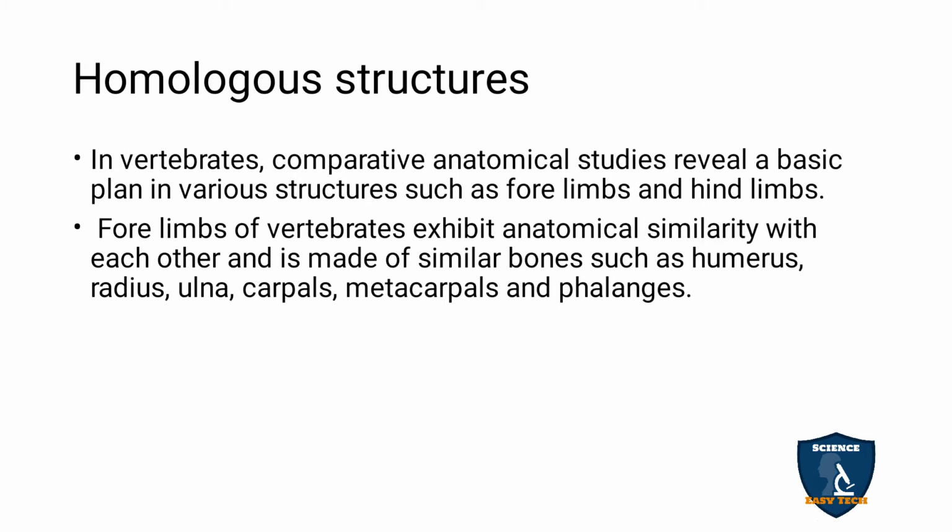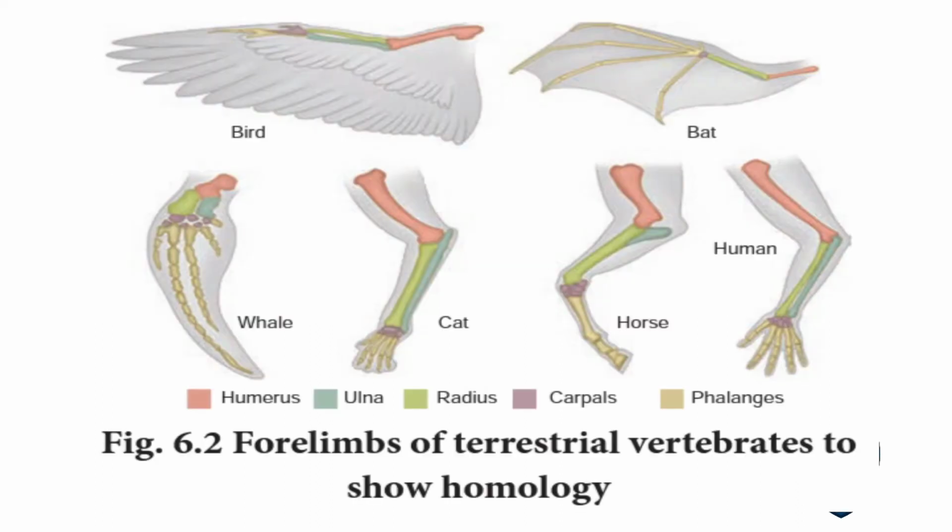They show similarities in structure but dissimilarities in function. You can see the various organisms here: the bird, the bat, whale, cat, horse and human.